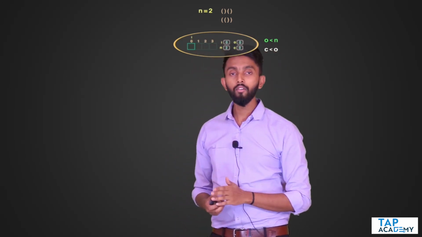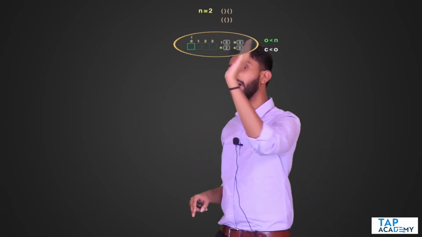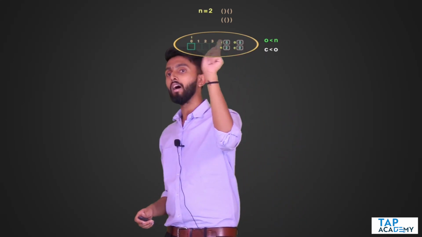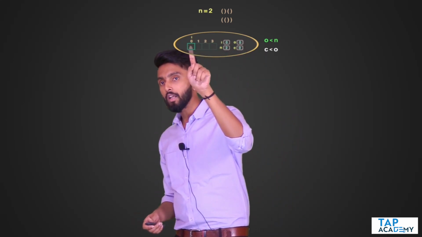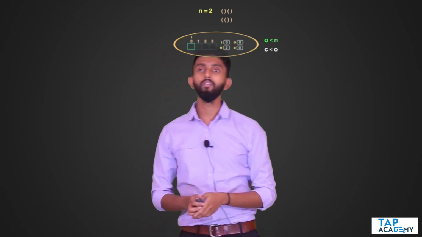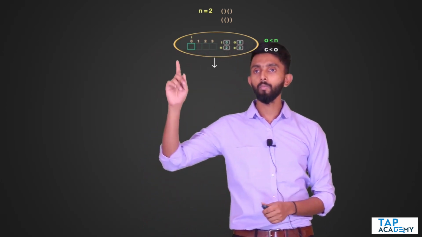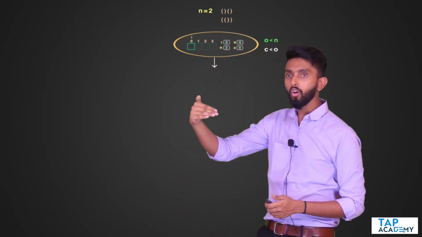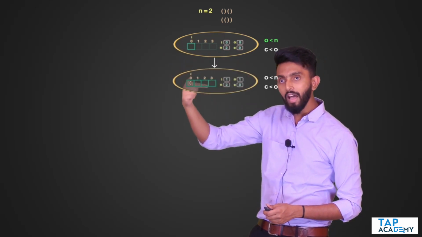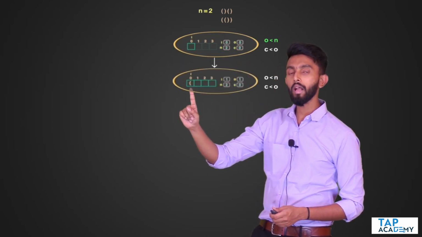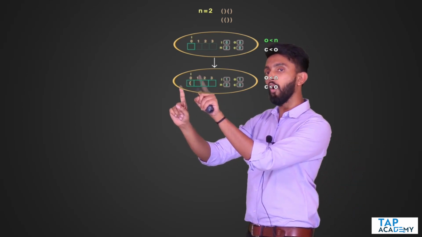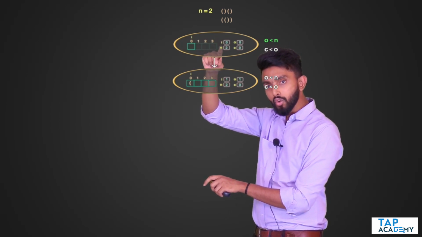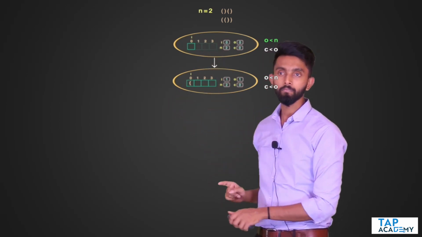If it is true, I will insert an opening character at the ith position. So see, at the ith position, I will be inserting an opening bracket, which is what I am also showing you. I'm very sorry, it became too fast here. I will again call the same function, where at the ith position I have inserted an opening bracket. Now I should move forward. The i value I will increase by 1 and send. So see, i plus 1, i will become 1.